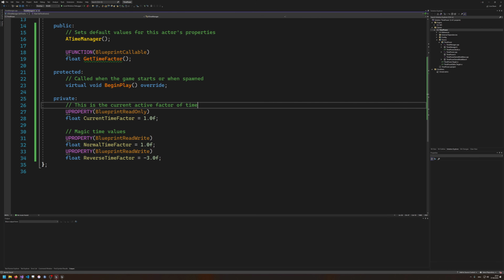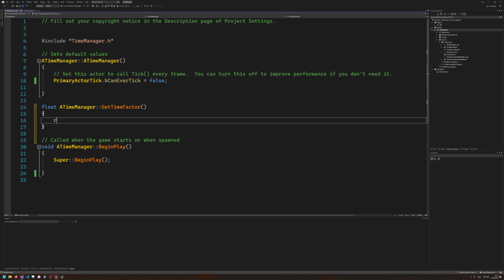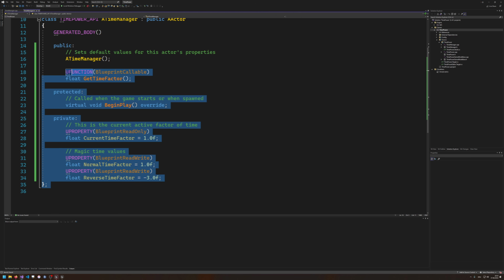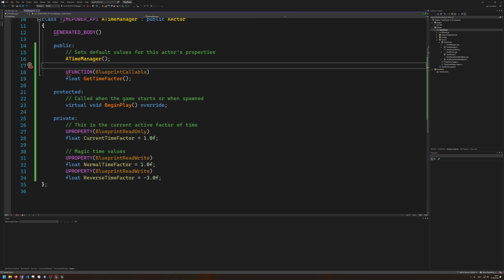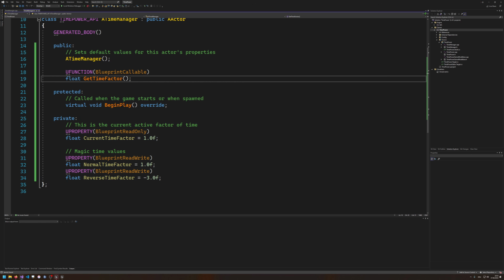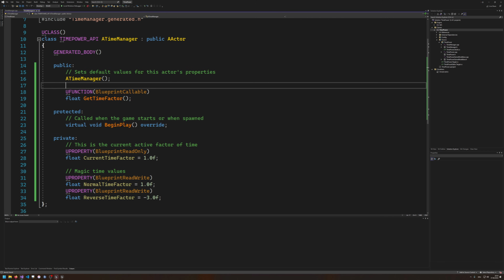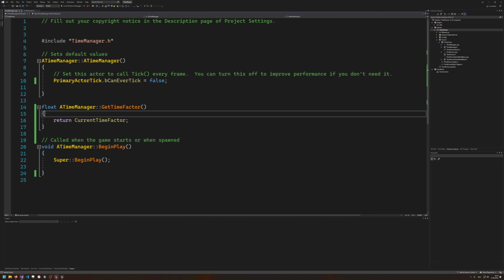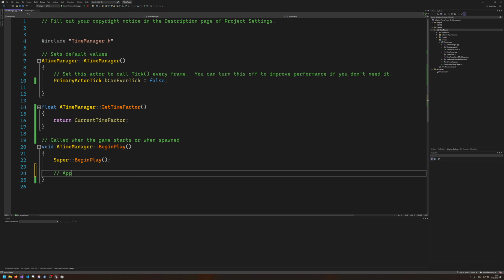Come on. Implement. So create implementation is just going to be a return current time factor. Very simple. So these are first steps that we need to do and need to reference to be able to properly handle time. And before we get any further, I am going to implement this as is. The only thing that I want to do is at begin play, I just want to apply normal time.